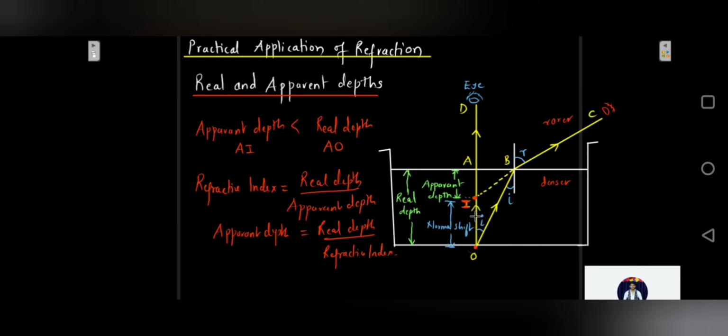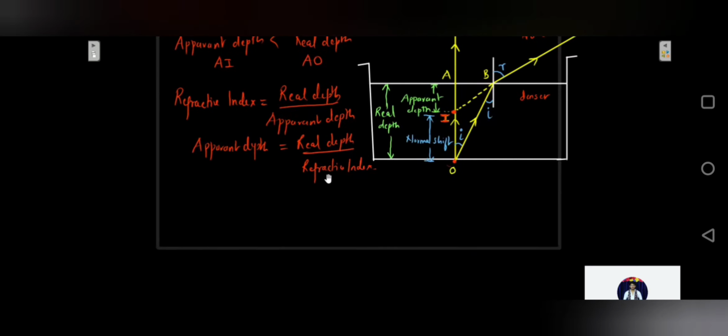Okay, so the height through which the object appears to be raised in the denser medium is called the normal shift. So what will be the normal shift? If you want to find out the formula for normal shift, the normal shift, which is IO over here, will be the real depth, that is AO, minus the apparent depth, that is AI.